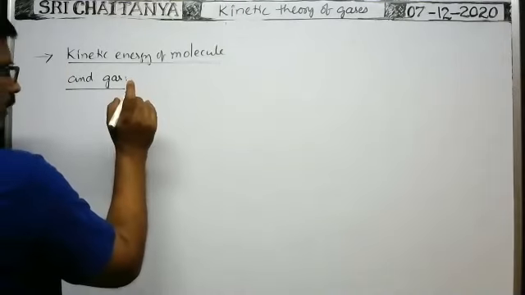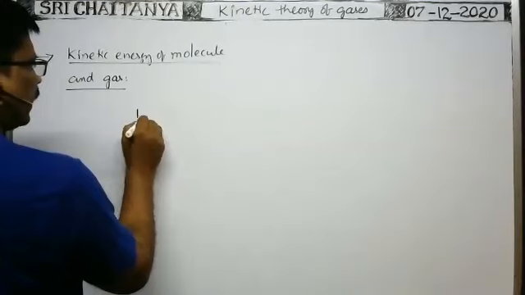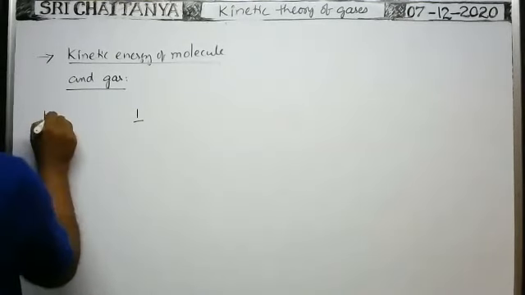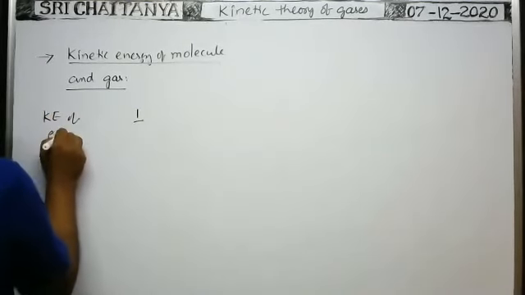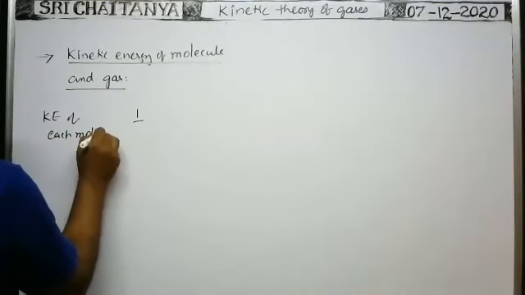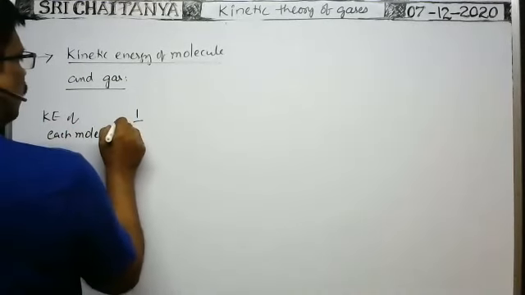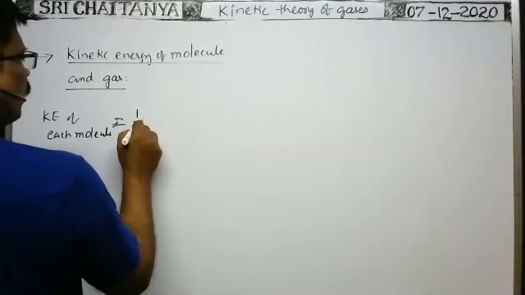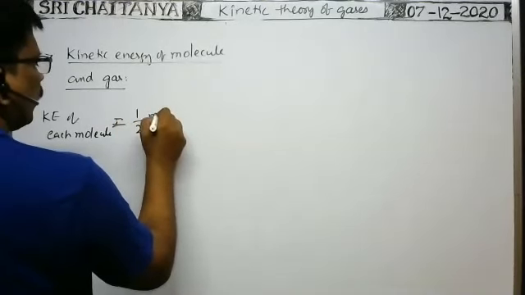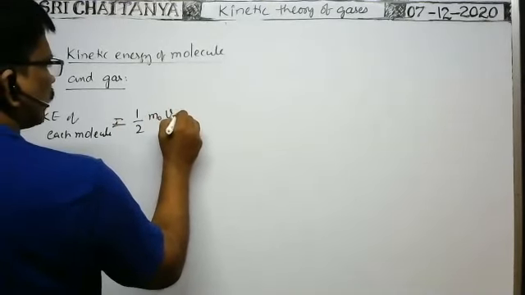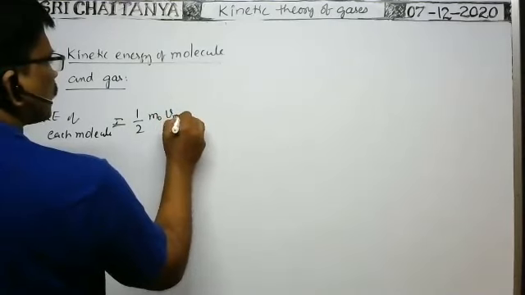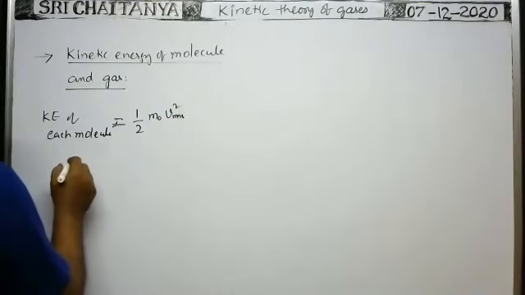Already mass of each molecule is m0, we know. So kinetic energy of each molecule is equal to half into mass of each molecule m0 into v_RMS square. It is the kinetic energy of each molecule.